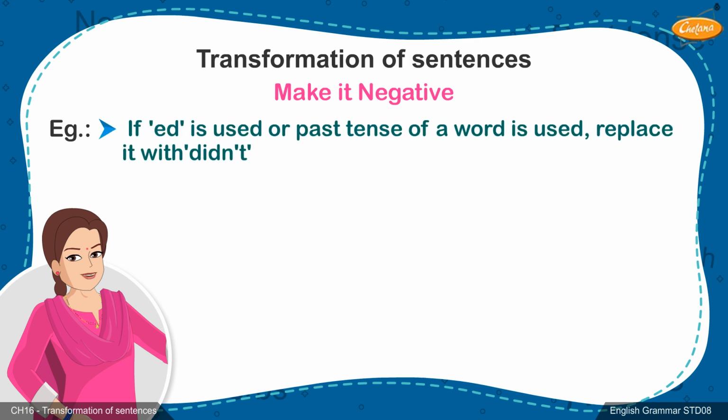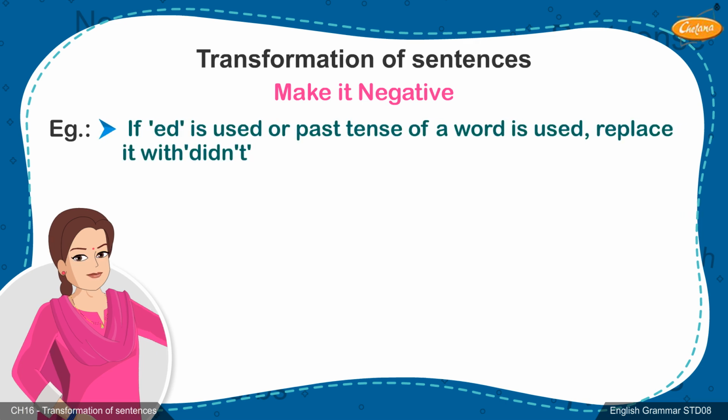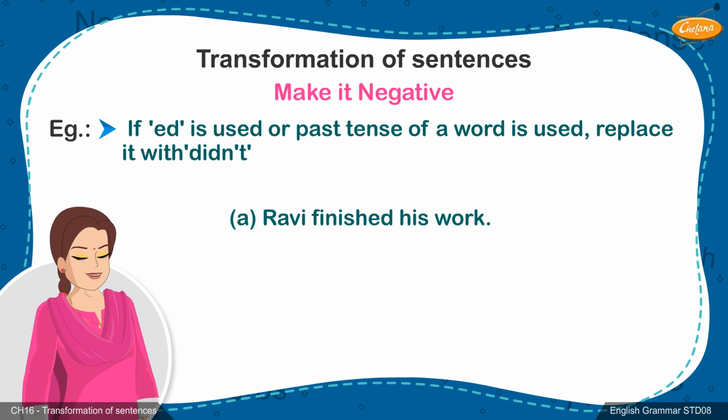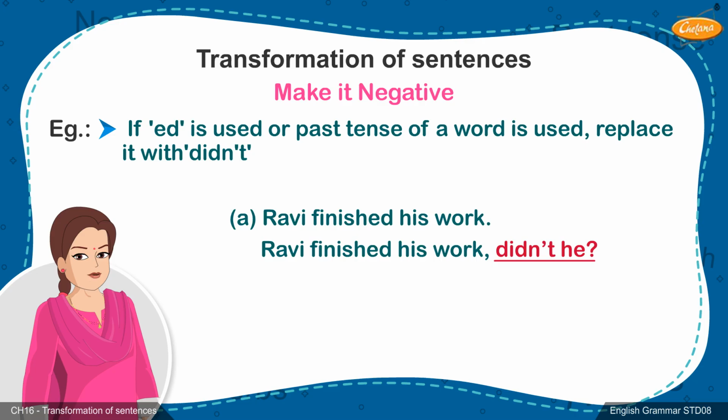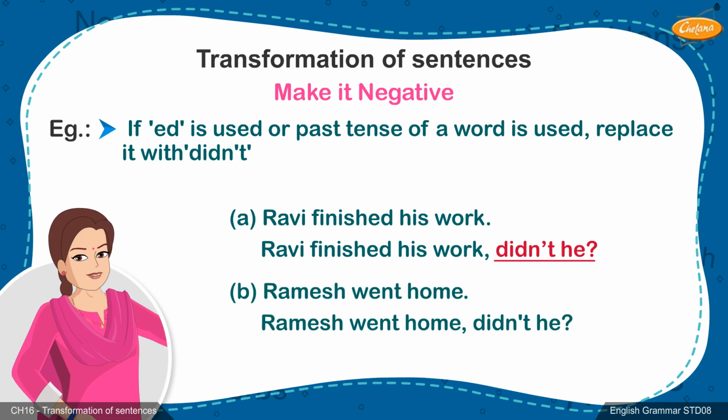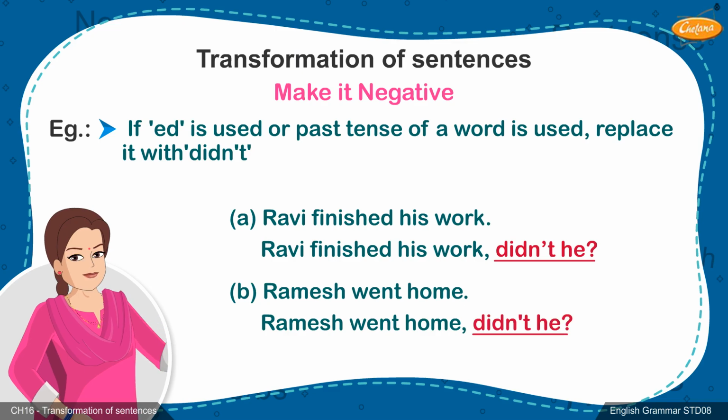Example: if ed is used or past tense of a word is used, replace it with didn't. A. Ravi finished his work. Ravi finished his work, didn't he? B. Ramesh went home. Ramesh went home, didn't he?